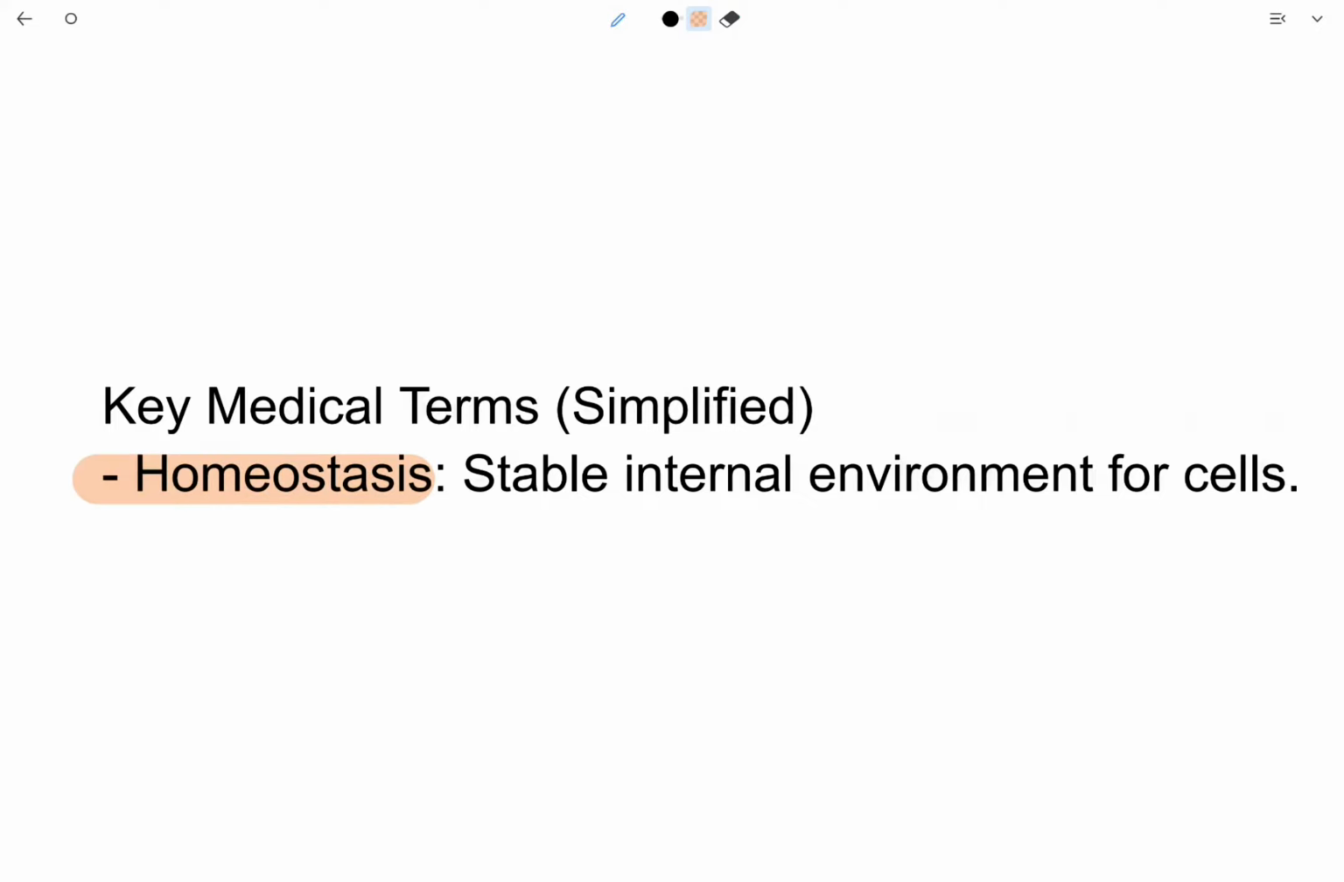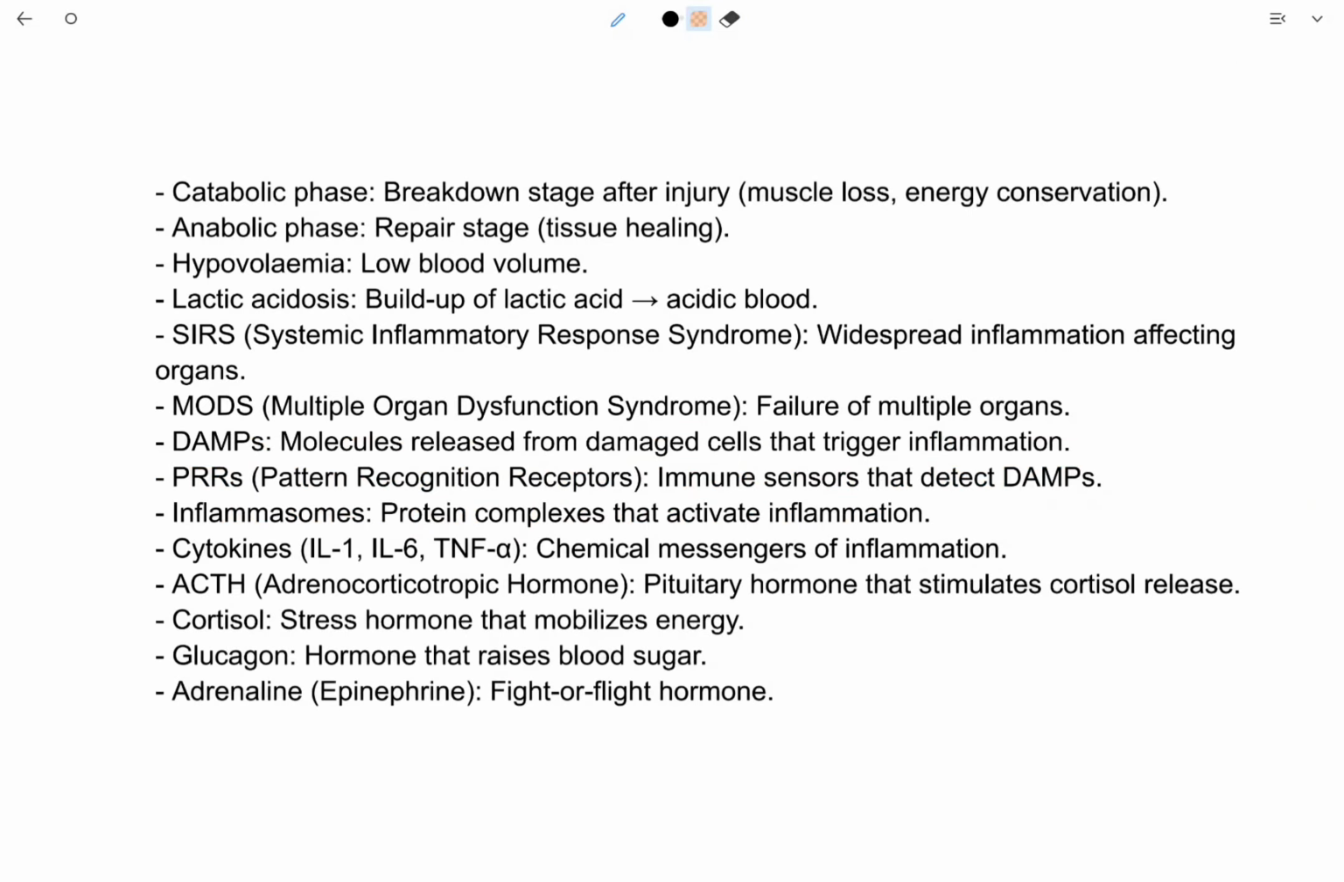Now we will discuss the key medical terms used in our lecture. Homeostasis. What is homeostasis? It is a stable internal environment for the cells. Cells need a very stable internal environment for proper functioning, so they maintain it, and this process is known as homeostasis. Catabolic phase is a breakdown stage after injury: muscle loss, energy conservation. Anabolic phase is a repair phase, or tissue healing.